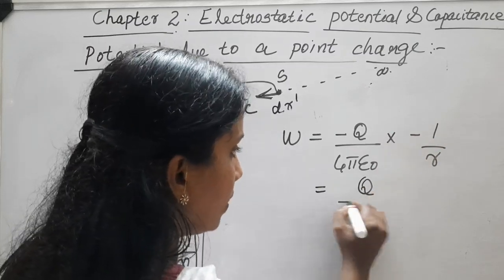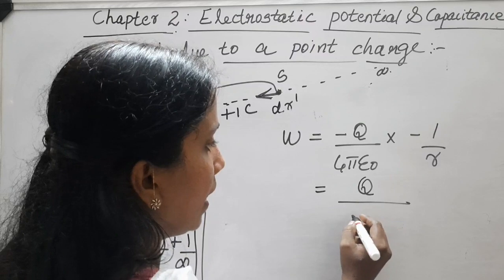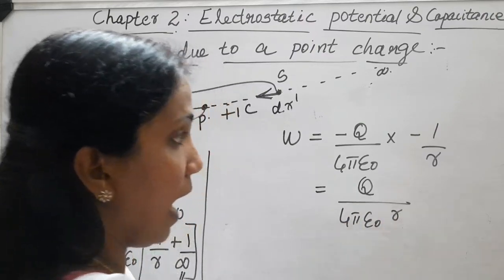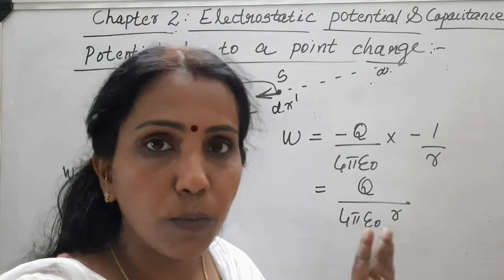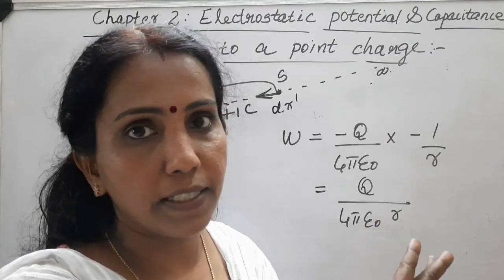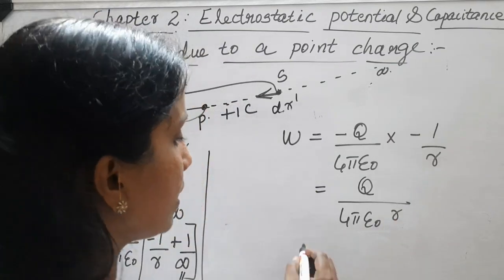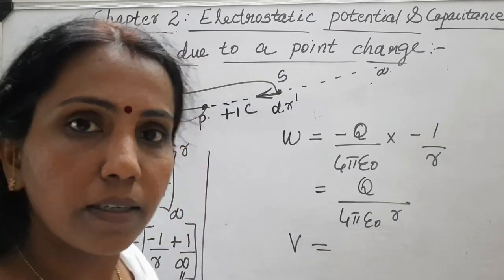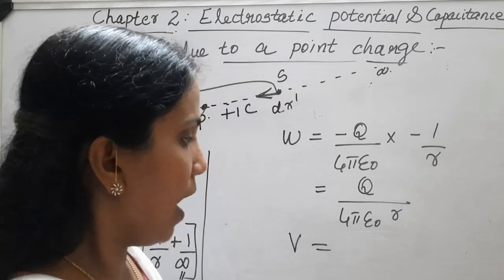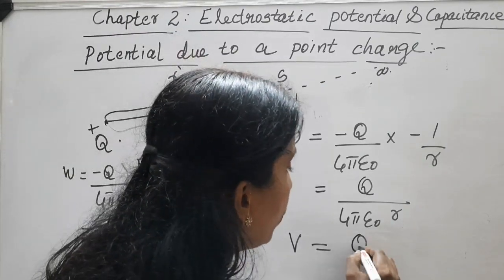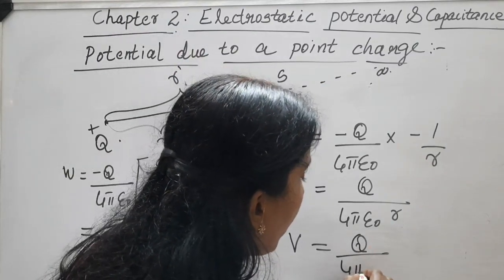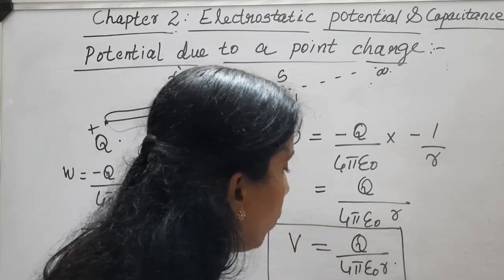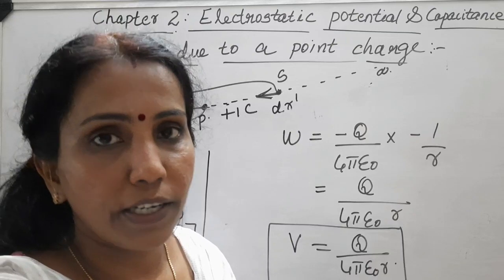In short, the expression for work done is q by 4 pi epsilon 0 r. And by definition, this work done is called electric potential. So what is the expression for electric potential? Electric potential is represented by the letter V, and V is equal to Q divided by 4 pi epsilon 0 R. This is the expression for potential due to a point charge.